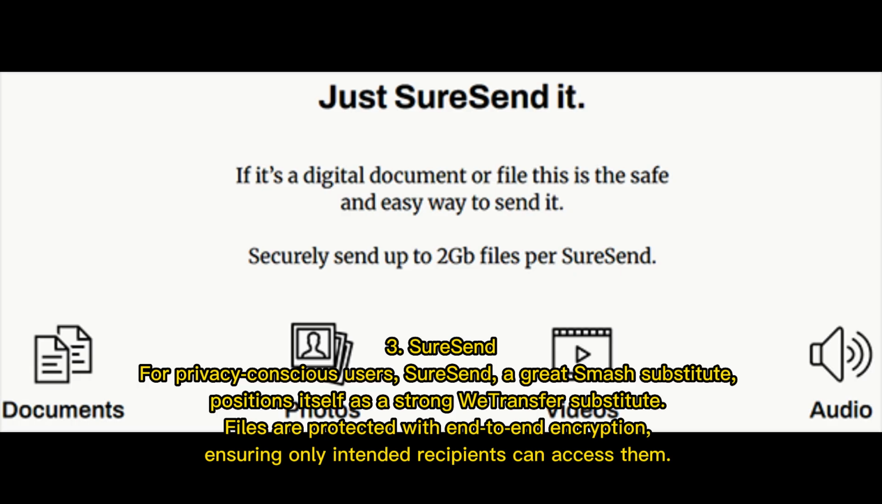3. SureSend. For privacy-conscious users, SureSend, a great Smash substitute, positions itself as a strong WeTransfer substitute. Files are protected with end-to-end encryption, ensuring only intended recipients can access them.